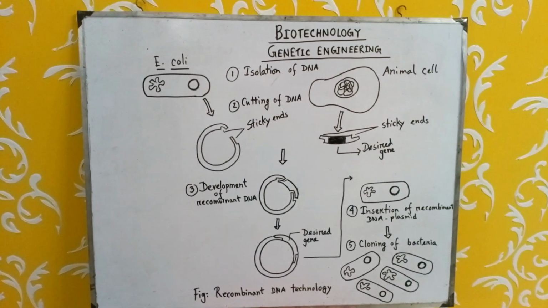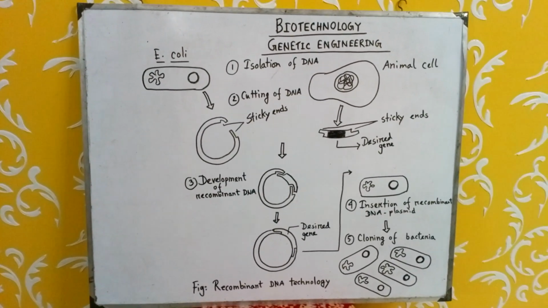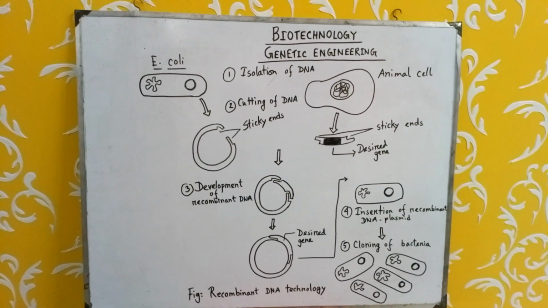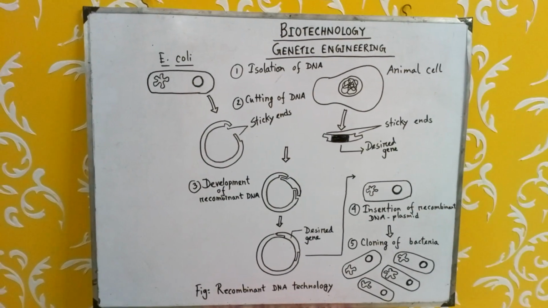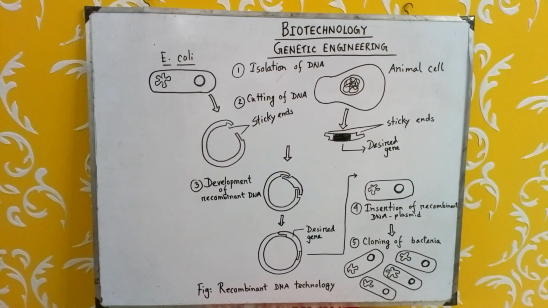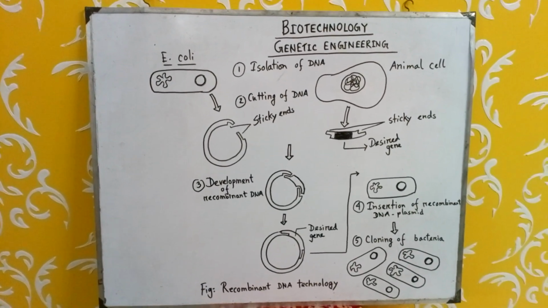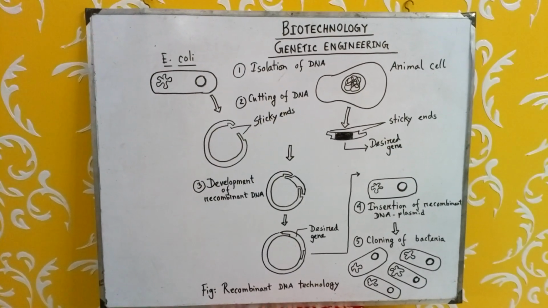Through this technology, scientists also produced other varieties which are herbicide resistant, such as herbicide resistant cotton, corn, and tomato. These are produced, and now research work is going on to produce a late blight resistant potato variety.